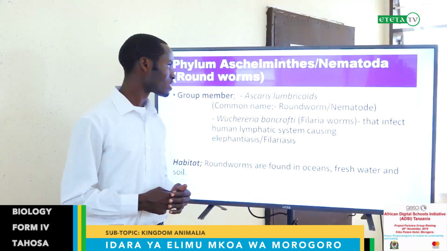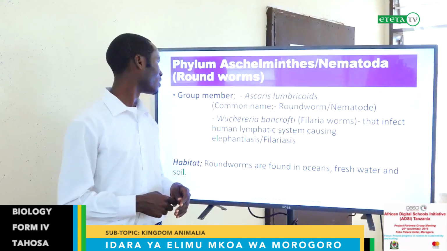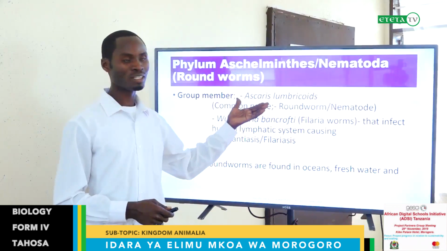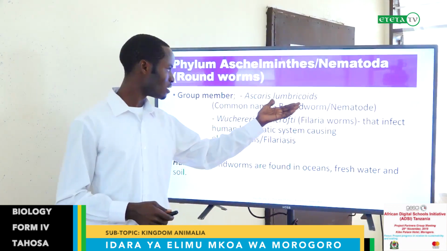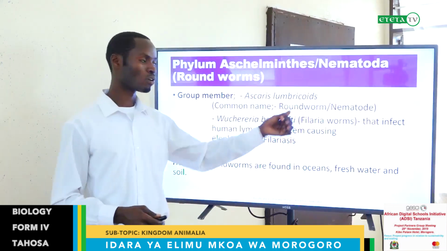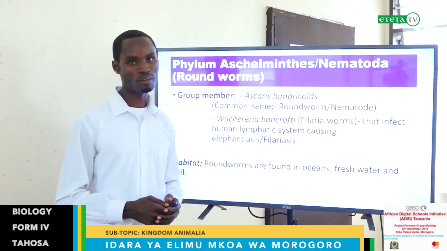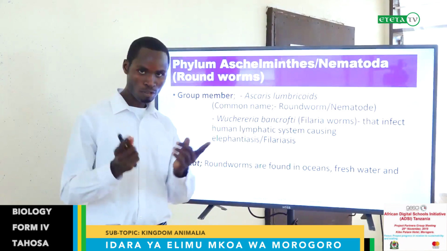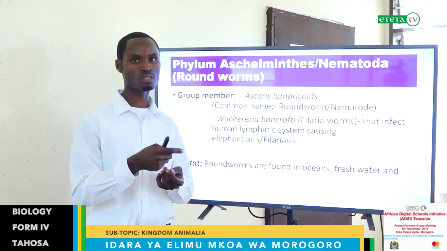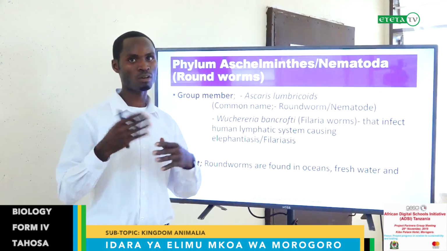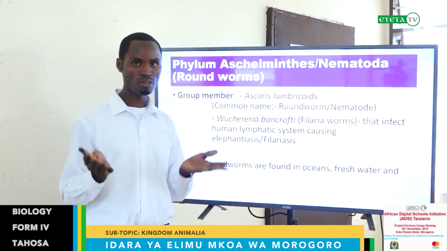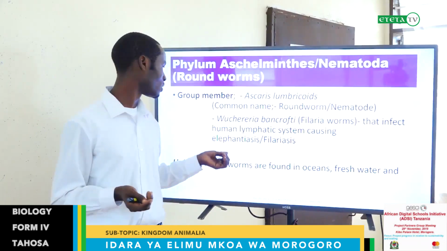Phylum Nematoda, roundworms. Group members include Ascaris lumbricoides. This is the scientific name, but the common name we call them is roundworm or nematode. Roundworm because they have a cylindrical body, compared to the previous one, which had a flattened body and which we call flatworms. These are roundworms because of the look or shape of their body.